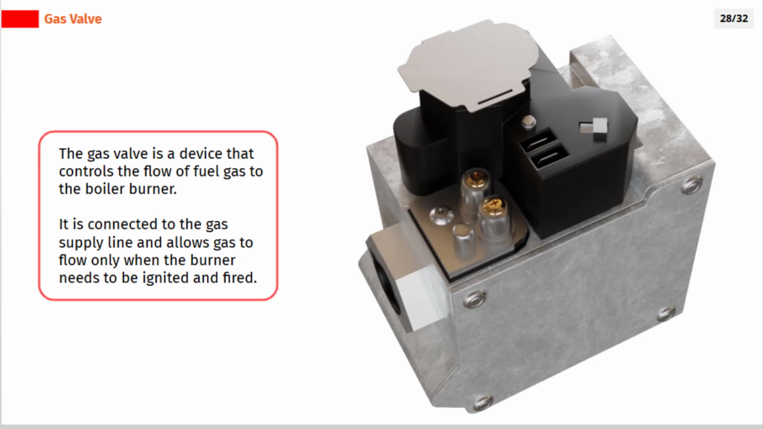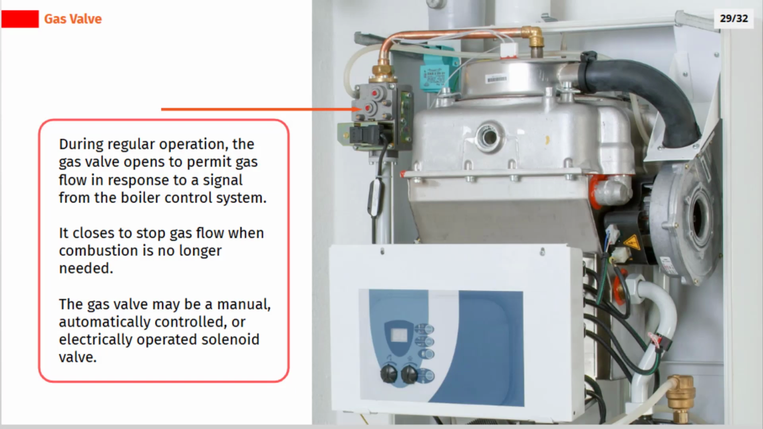The gas valve is a device that controls the flow of fuel gas to the boiler burner. It is connected to the gas supply line and allows gas to flow only when the burner needs to be ignited and fired. During regular operation, the gas valve opens to permit gas flow in response to a signal from the boiler control system. It closes to stop gas flow when combustion is no longer needed. The gas valve may be a manual, automatically controlled, or electrically operated solenoid valve.